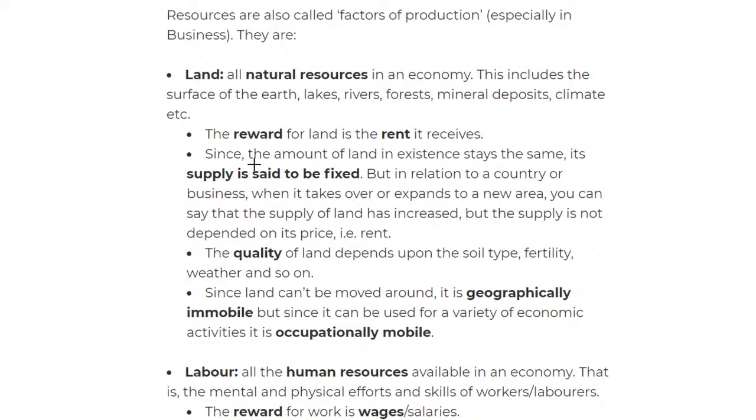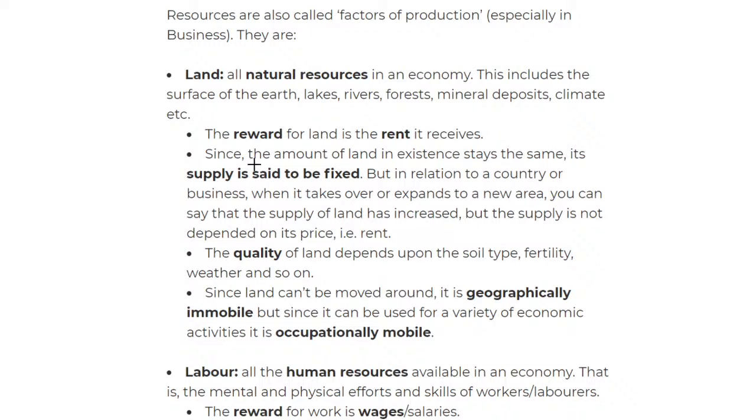Okay, so when we look at the quantity, when we look at the supply, it has to be fixed. You cannot get more land, you cannot produce land. You can only expand by buying in other places, you cannot make the land. You cannot produce land in a factory. You can't make space. So the only way you can get land is to buy it, and that in different areas, not in the same area. So we say that supply of land is fixed.